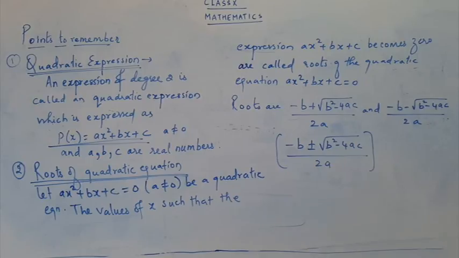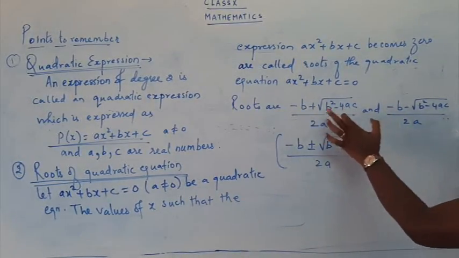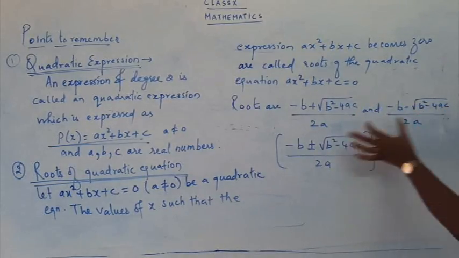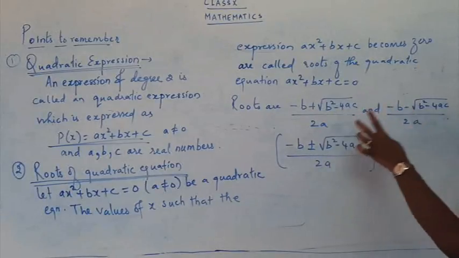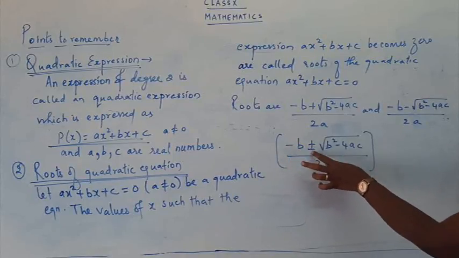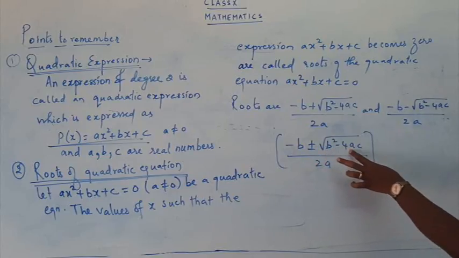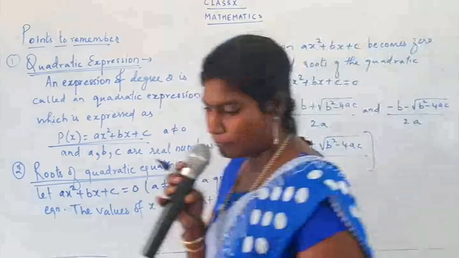Everything is the same: minus b, square root of b square minus 4ac, upon 2a. The difference is plus and minus here. So you can just put them together: minus b plus minus square root of b square minus 4ac upon 2a. So we have taken the second point. Now let's go for one more point.